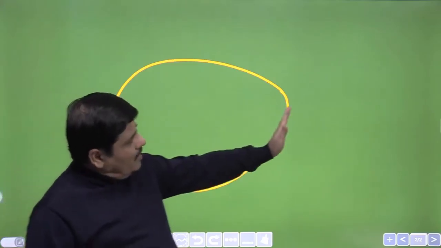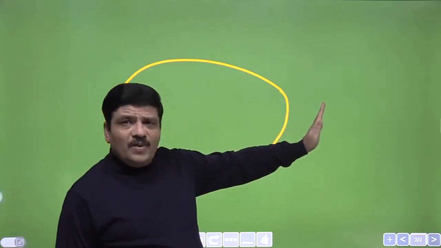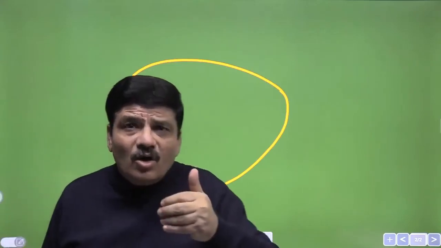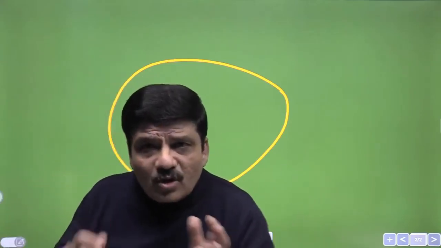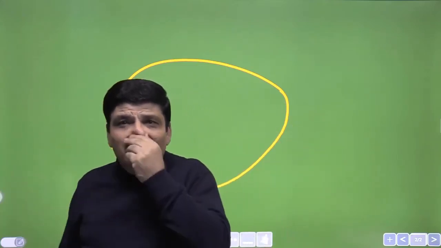So there in the human male, we talked about spermatogonia, and here we will talk about the oogonia. So the corresponding cells would be spermatogonia in male and oogonia in the female.